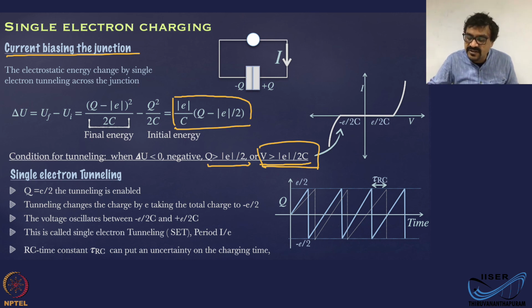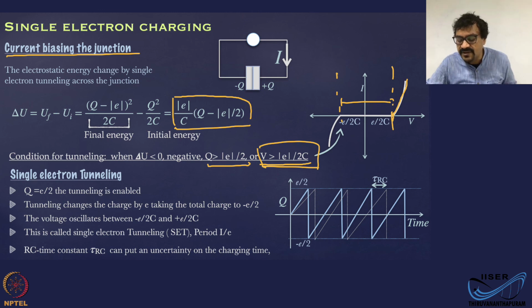Or the current runs through the system only when this applied voltage is E by 2C, or minus E by 2C in the negative direction. So it is going to look like there is a region in the middle of the IV where there is no current running through. There, the transport is blocked. And when the voltage reaches E by 2C, the current is going to rise.